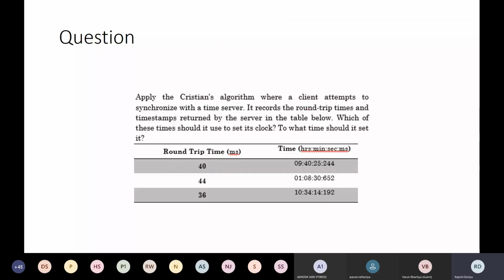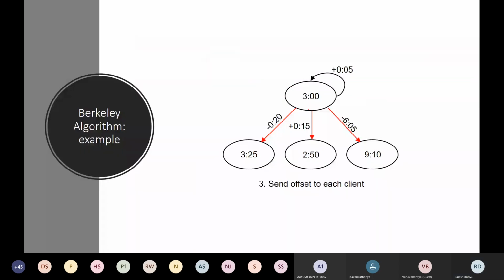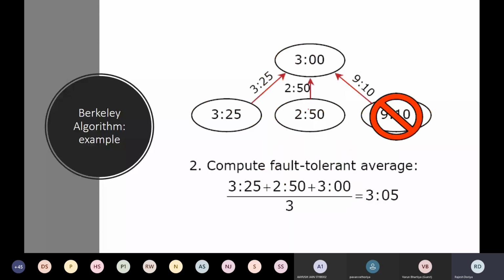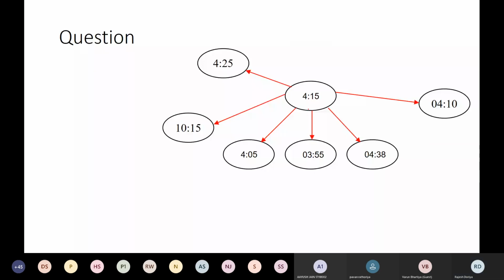In the earlier class, we also discussed the concept of internal synchronization, and that was the Berkeley algorithm, right? And this is what is happening in this block. I hope all of you have already got the concept, and now on the basis of that concept, please solve this question as well.